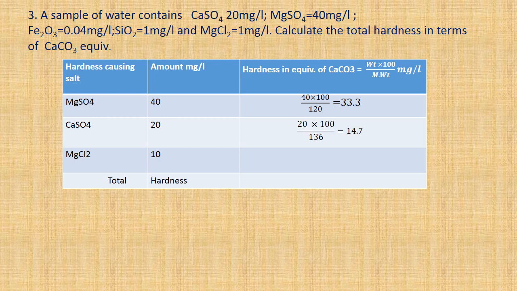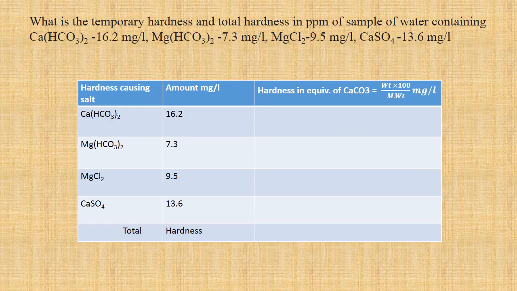Then for calcium sulfate it is 20 into 100 by 136, which is equal to 14.7. And for magnesium chloride it is 10 into 100 by 95, which is 10.5 milligram per liter. So total hardness is equal to 58.5 milligram per liter. Okay, let us see one more problem.